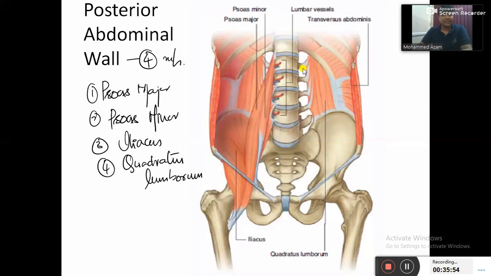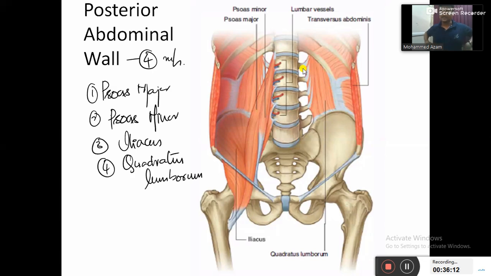And by this I started our today's class by the concept that first we are going to learn about the abdominal wall, anterior abdominal wall and posterior abdominal wall, and many important conceptual things have been completed. Inguinal canal, rectus sheath, everything is done.